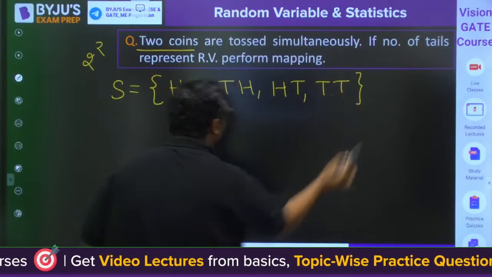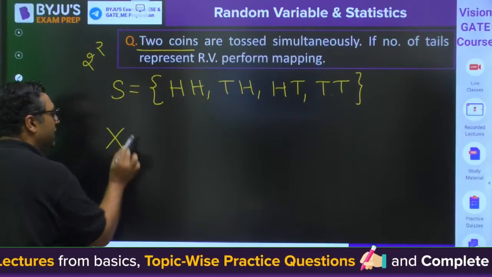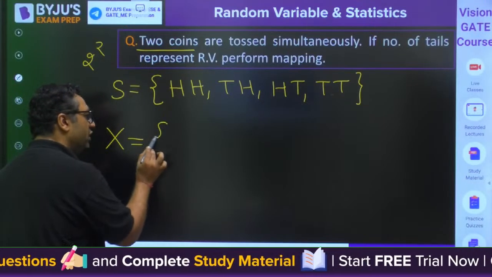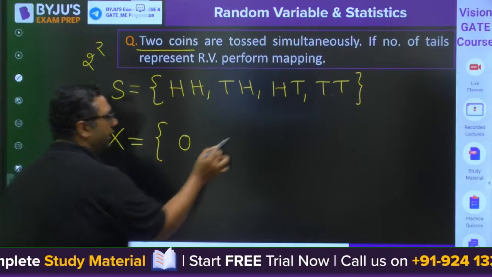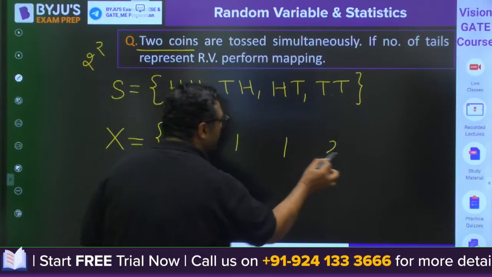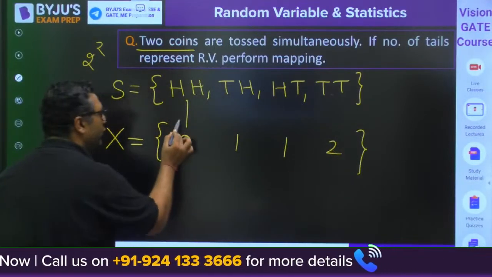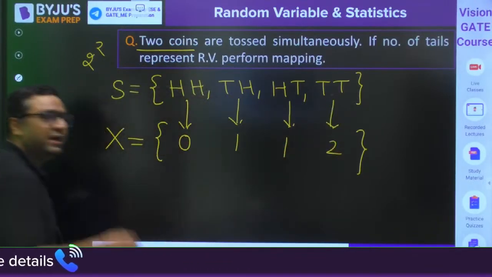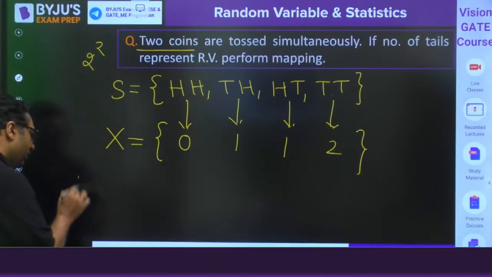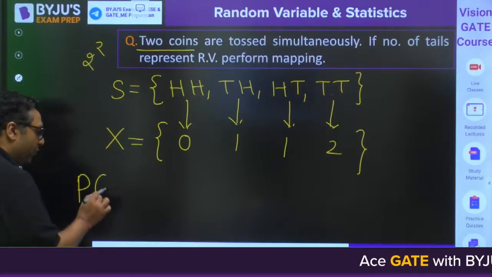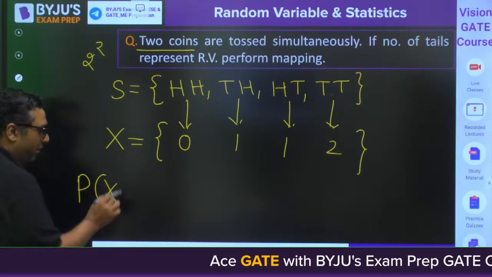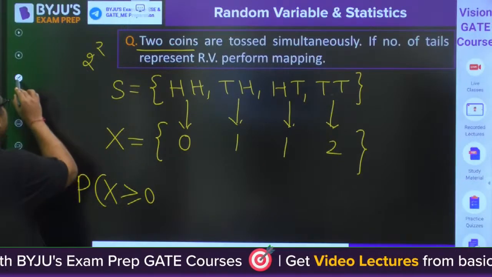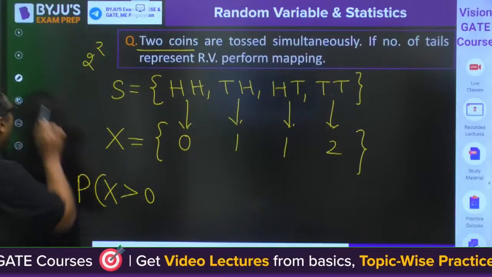So they are saying you need to map, random variable is number of tails. So if you are talking about number of tails, it is 0, it is 1, it is 1, it is 2. So my dear, this is how we are going to map. And in the upcoming questions we will also be finding out the probability. Like if someone asks you the probability of x more than or equal to 0, or let us make it interesting, let us say more than 0.